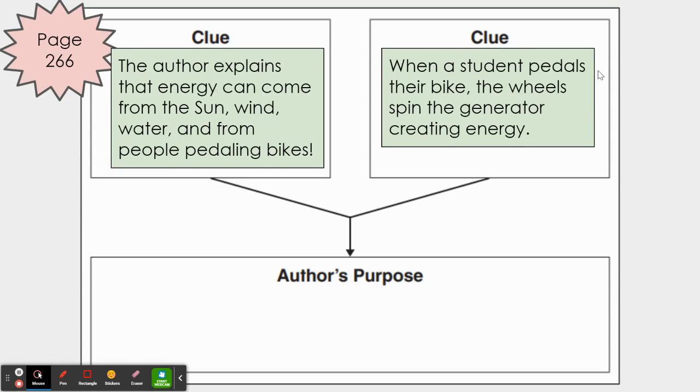All right, and now it is time for you to decide what was the author's purpose. After you listen to this story and you've worked on identifying these 2 clues, ask yourself, why did the author write this story? What does the author hope you learn from reading the text? That will lead you to the author's purpose. What was this text mostly about, and what did you learn from reading it?